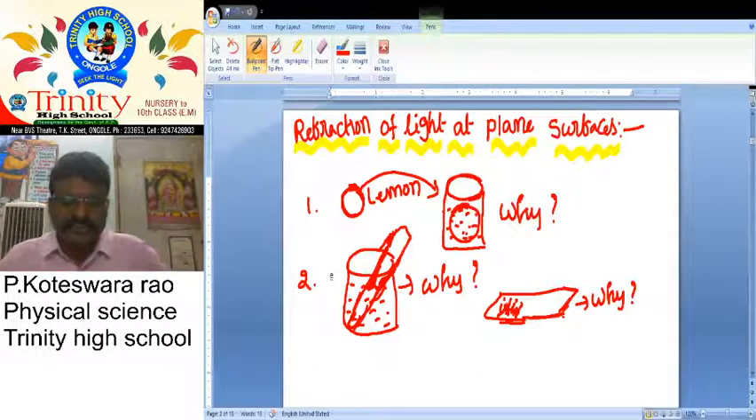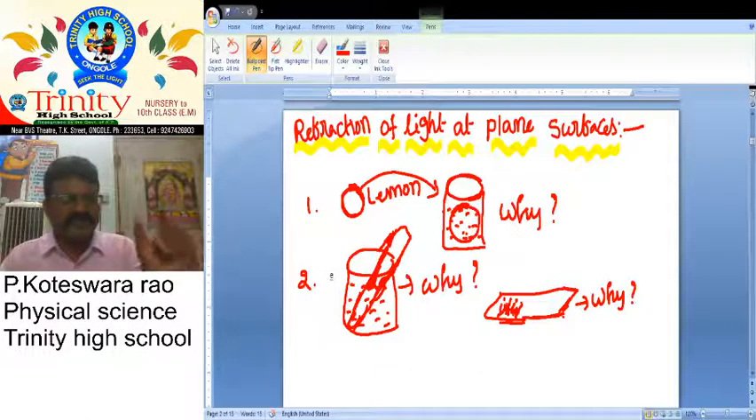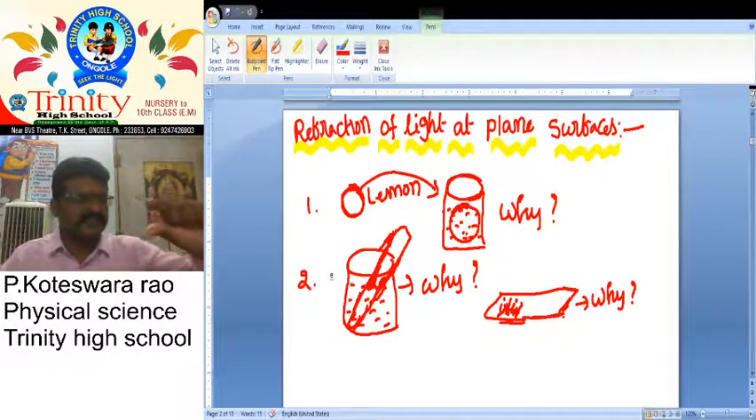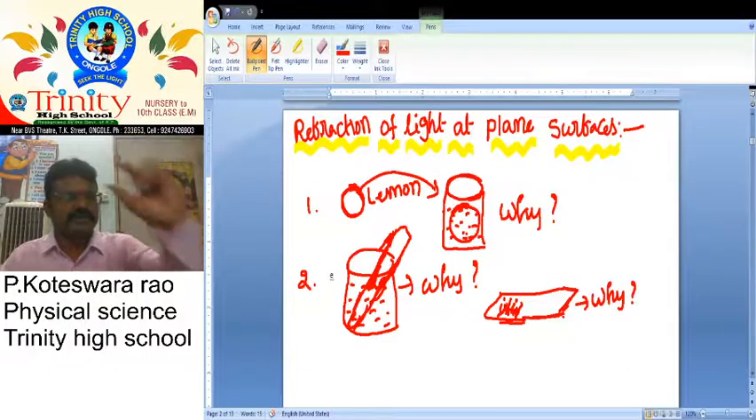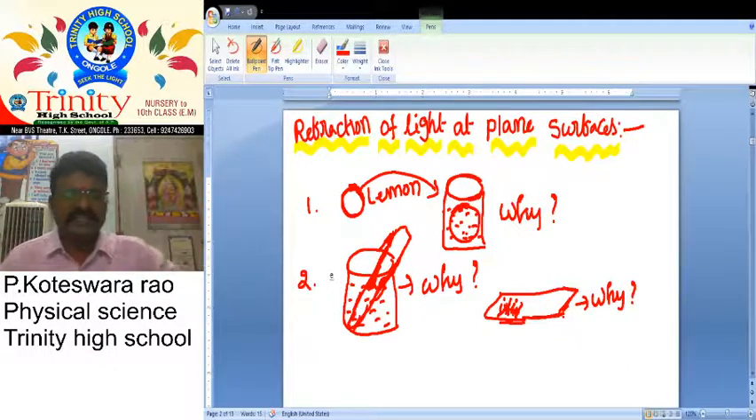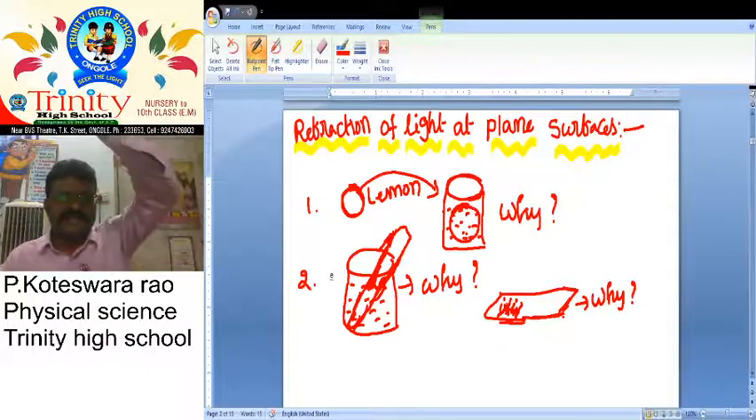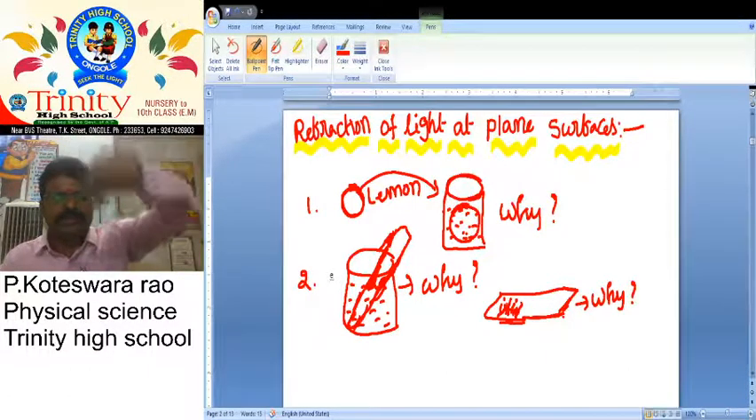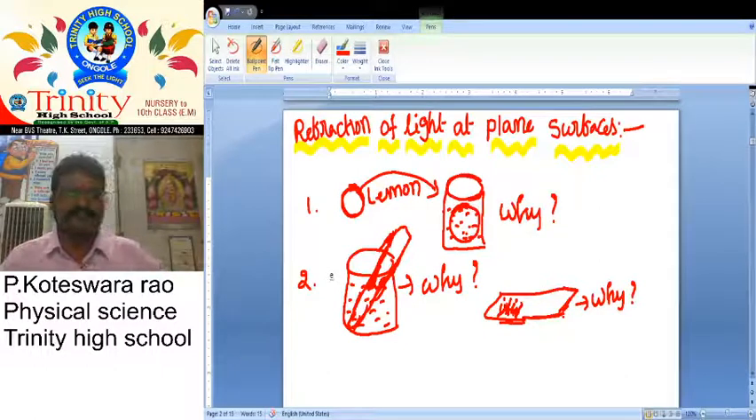So here, how many questions have we already given? 3 types of questions, 3 types of activities. First, we place a lemon into the glass of water. Before that, the size of the lemon is very small. If you place it into that glass of water, it appears to be raised. Why does it appear raised? That is our question. And the second one is, if you take one glass of water, we place one pen or pencil here.